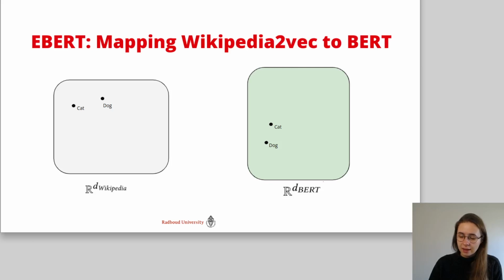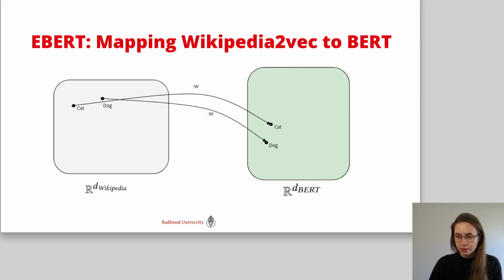Now we have embeddings of words and entities in the same vector space. We can use the words to compute a mapping from the Wikipedia2Vec embeddings to the BERT embeddings. We do this by taking all the vectors which are both in Wikipedia2Vec and BERT and computing a matrix W such that the vector in Wikipedia2Vec times W is as close as possible to that vector in BERT.